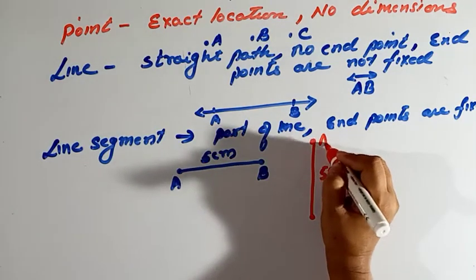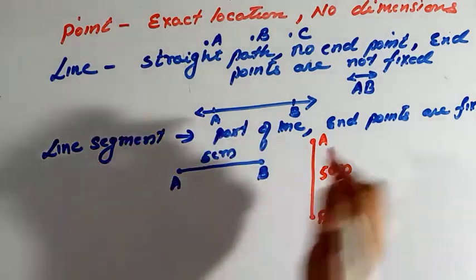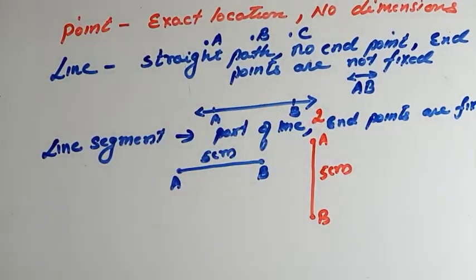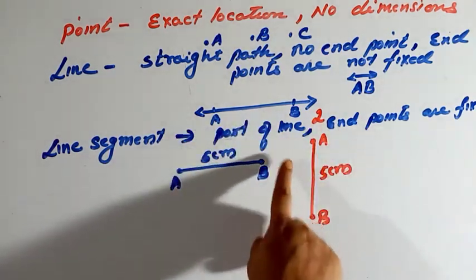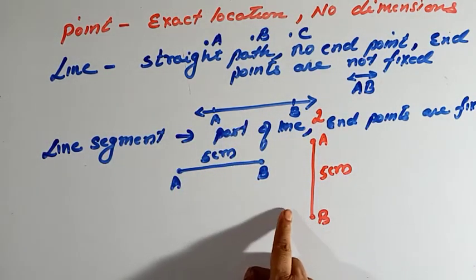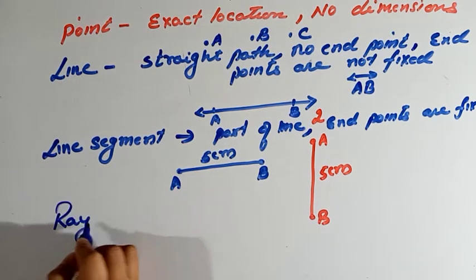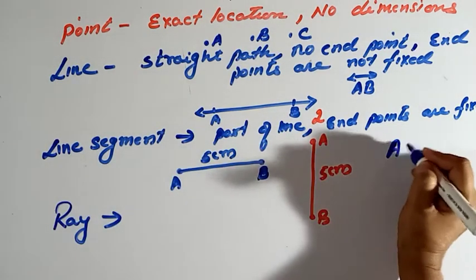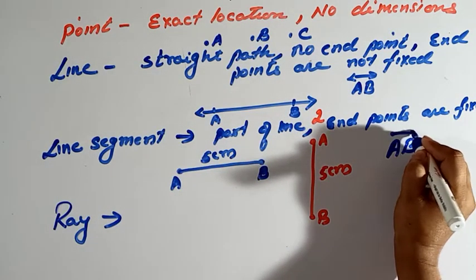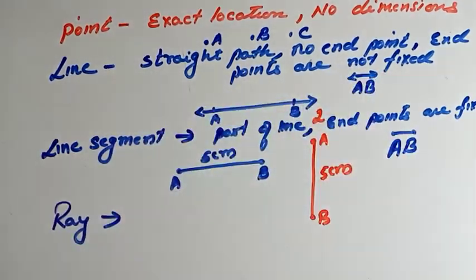So it has two endpoints which are fixed. We can say that a line segment has two fixed endpoints. This is known as a line segment. Now comes ray. How do you represent a line segment? A line segment is represented in this way. A line is represented with a two-sided arrow.